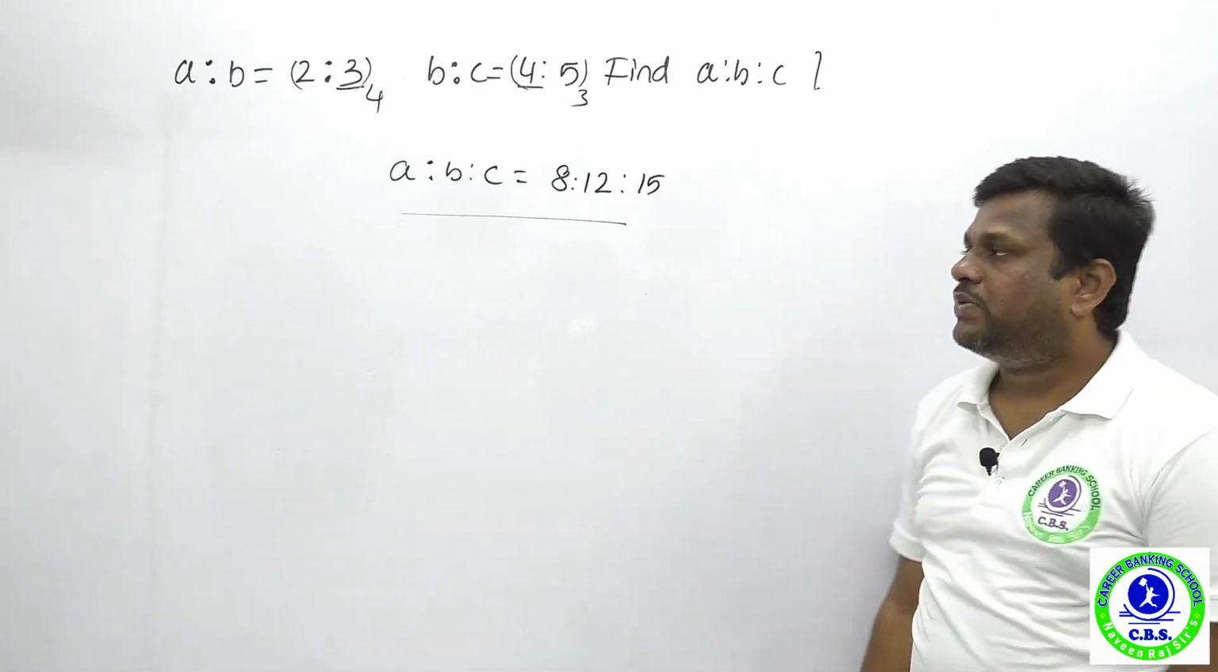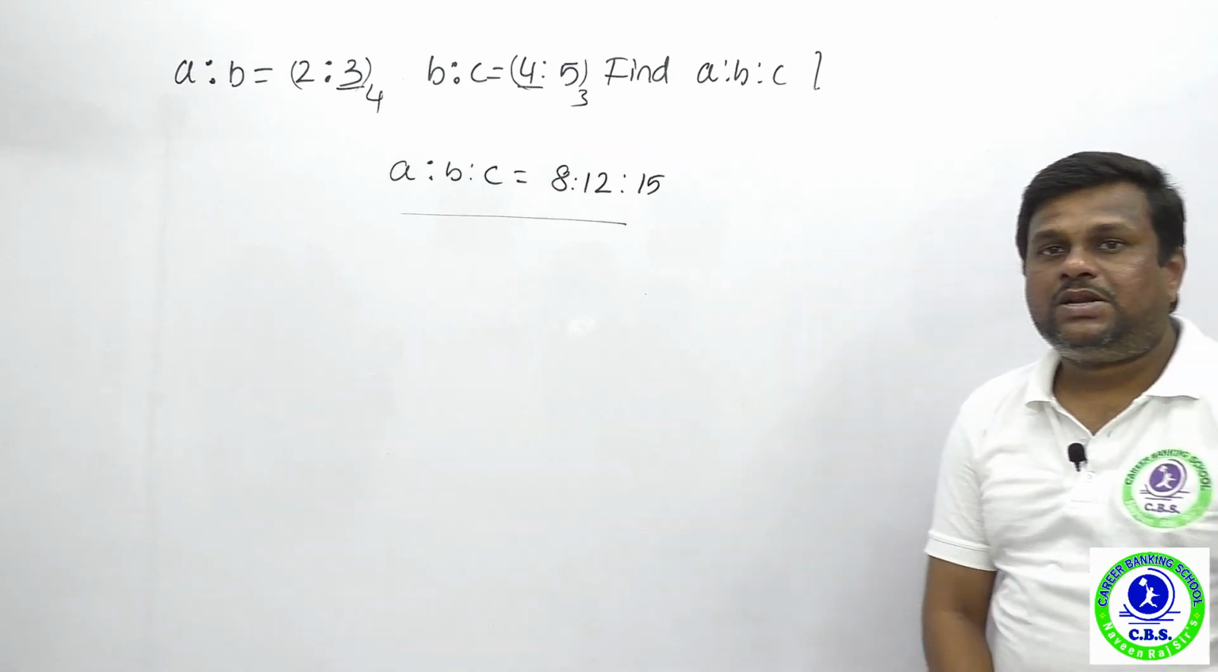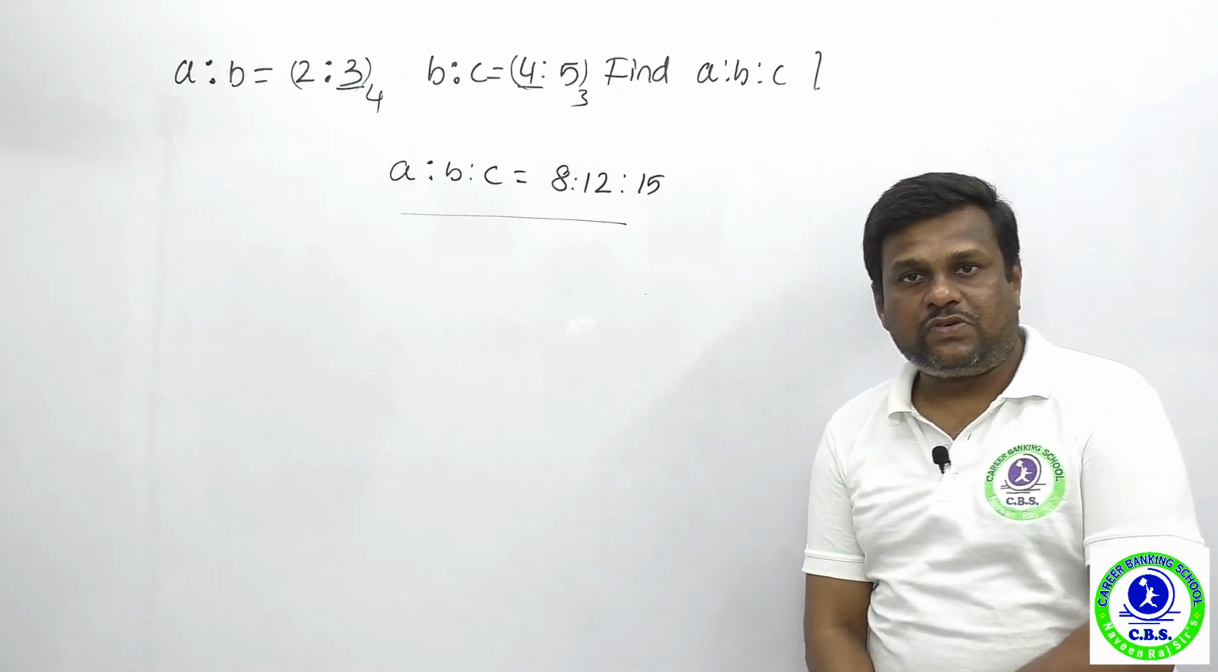Okay, so what is the LCM? The LCM of 3 and 4 is 12. So multiply with 4 times and multiply with 3 times. What's the ratio? 8 is to 12 is to 15. Okay.